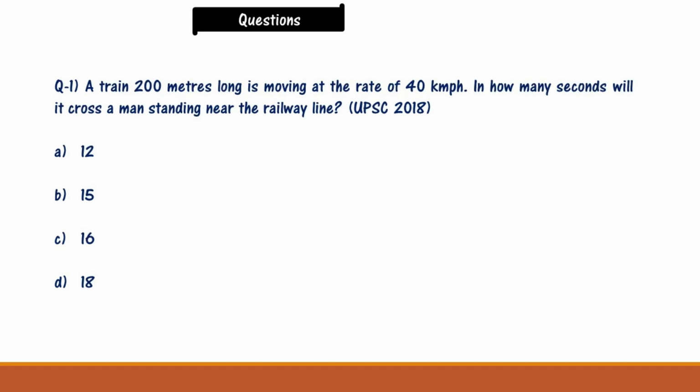First question is from UPSC 2018. Question number 1. A train 200 meters long is moving at the rate of 40 km per hour. In how many seconds will it cross a man standing near the railway line? Options are 12, 15, 16, 18. Please solve this question.